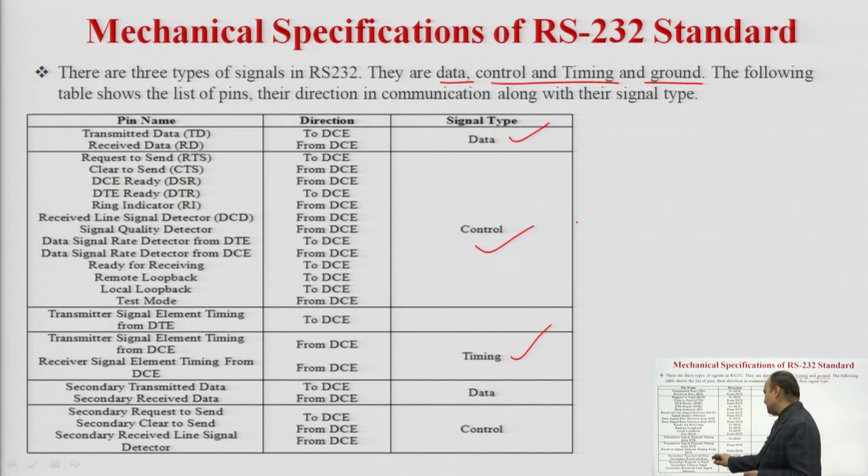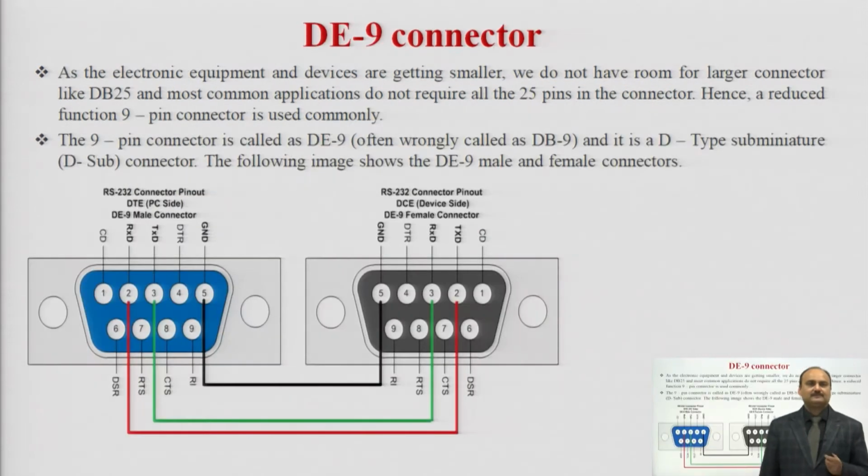Secondary transmitted data and secondary received data are again data signals. Then secondary request to send, secondary clear to send, and secondary received line signal detector are control signals. The directions are given, whether the data is transmitted from DCE to DTE or DTE to DCE. So, this is the mechanical specification of the RS-232 standard. With the help of this, we can identify the required operation of the RS-232 standard.